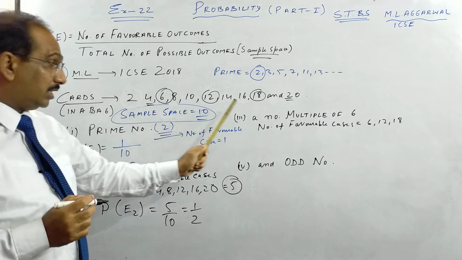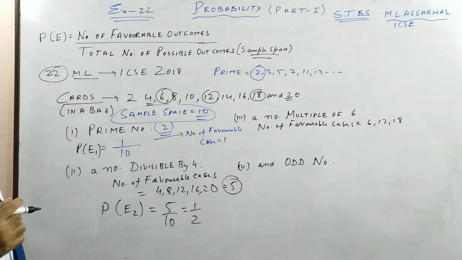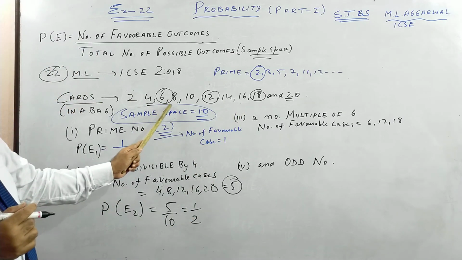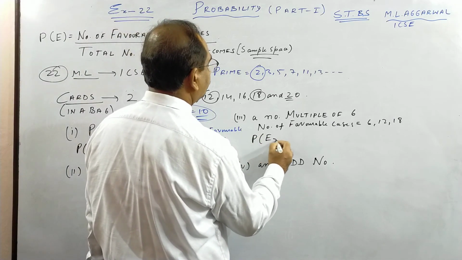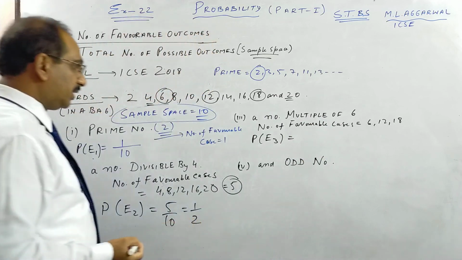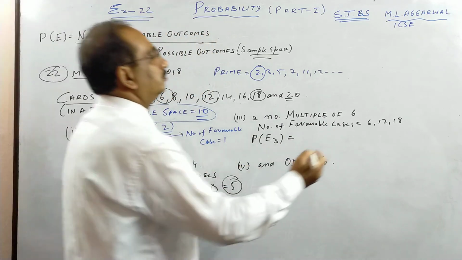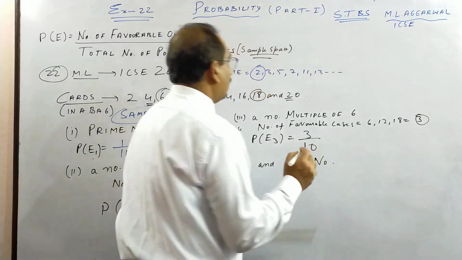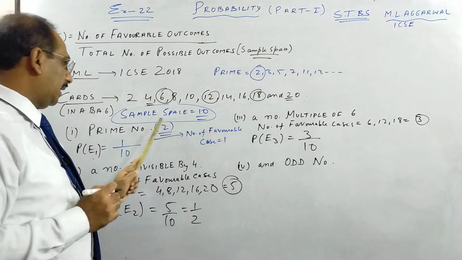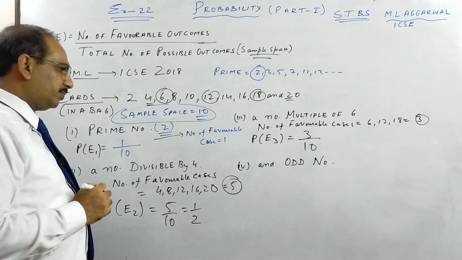So we have 10 even numbers. So what is my probability? Event 3, a multiple of 6, is 3 out of my sample space of 10. So answer is 3 by 10.